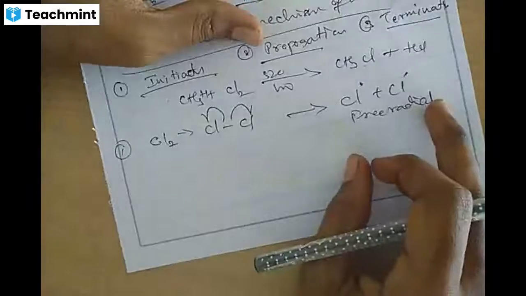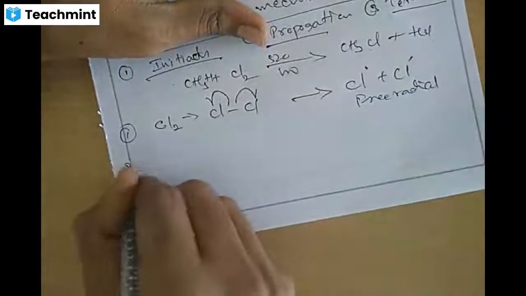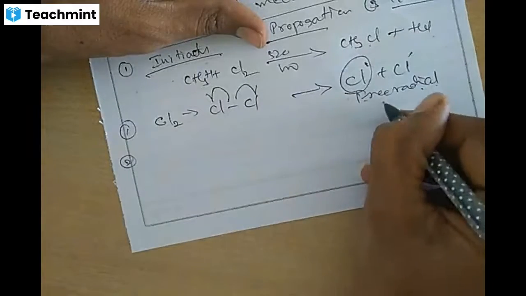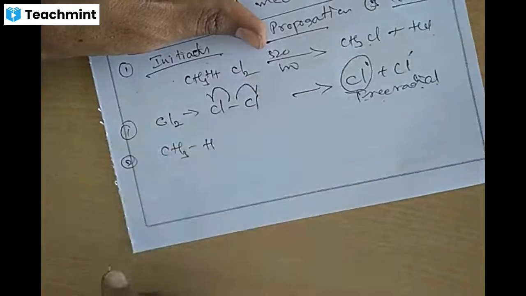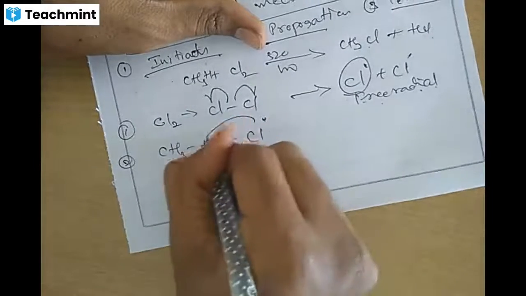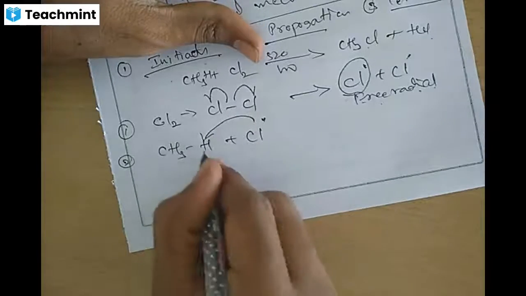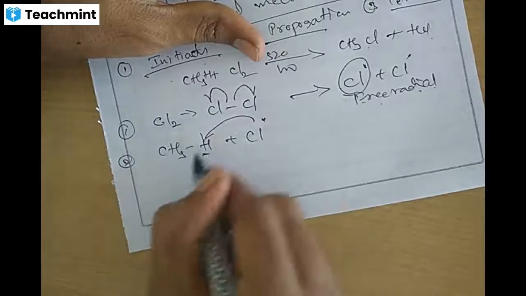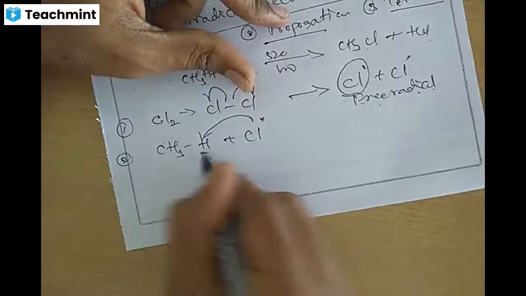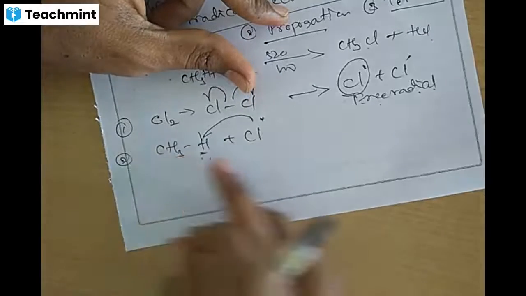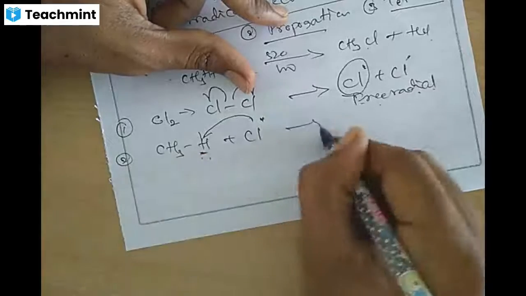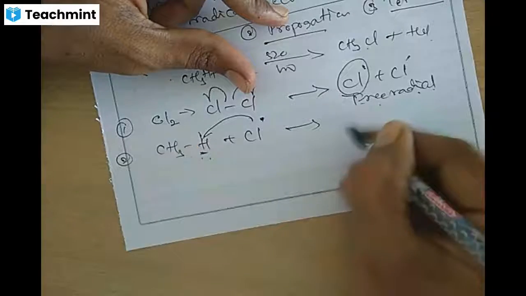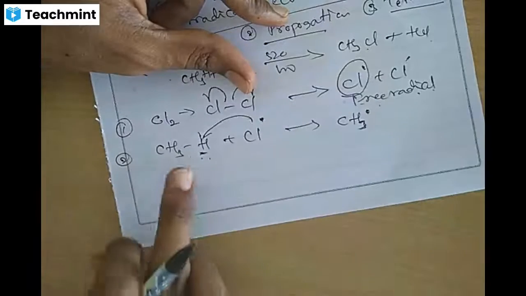When the chain initiates, it continues as propagation. In chain propagation, one of the chlorine free radicals attaches to the methane, CH3 and H. The free radical replaces this hydrogen, or combines with it: Cl dot and H easily combine. So H is removed from methane. Please understand that one electron will be left behind on CH3, so one radical remains on CH3.